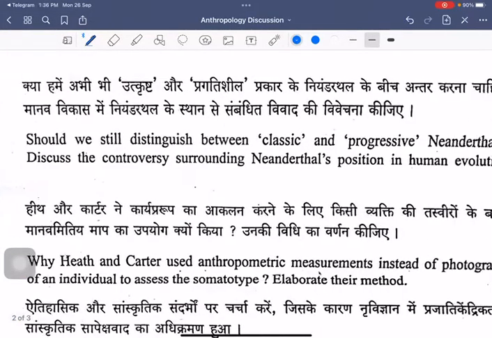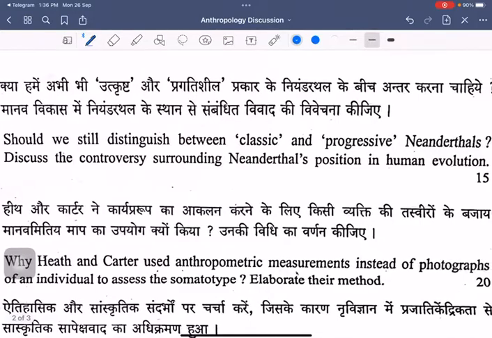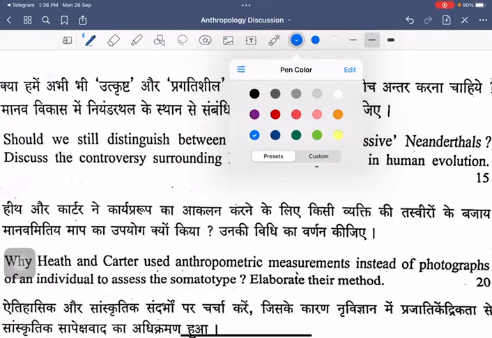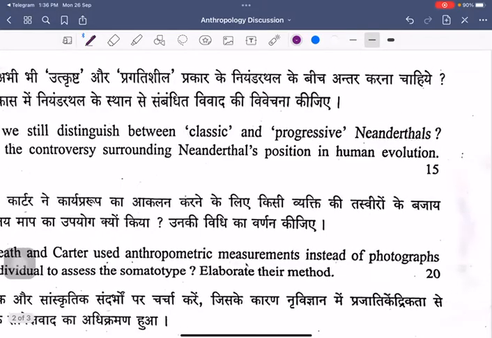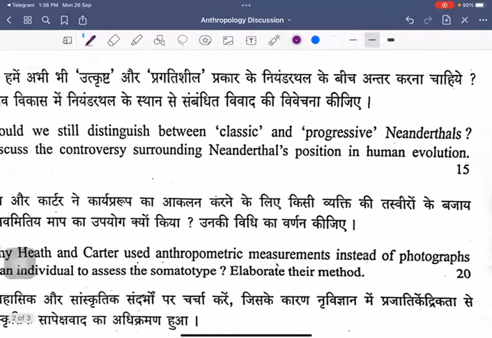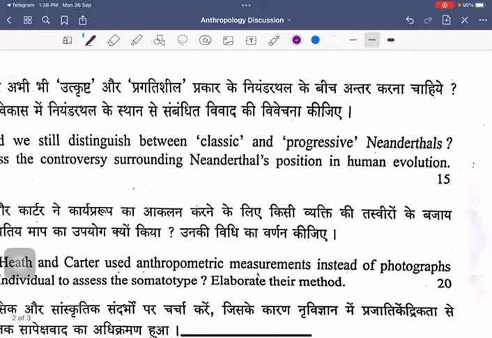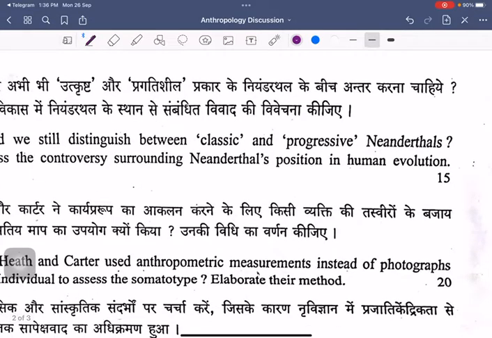Now moving to the next question. They are asking whether we should still distinguish between the classical and progressive Neanderthals, and to discuss the controversy surrounding the Neanderthals' position in human evolution. When you look at the aspect of Neanderthal, you see a transition from Homo erectus onwards till Homo sapiens. In the intermediate, you come across the Neanderthals.